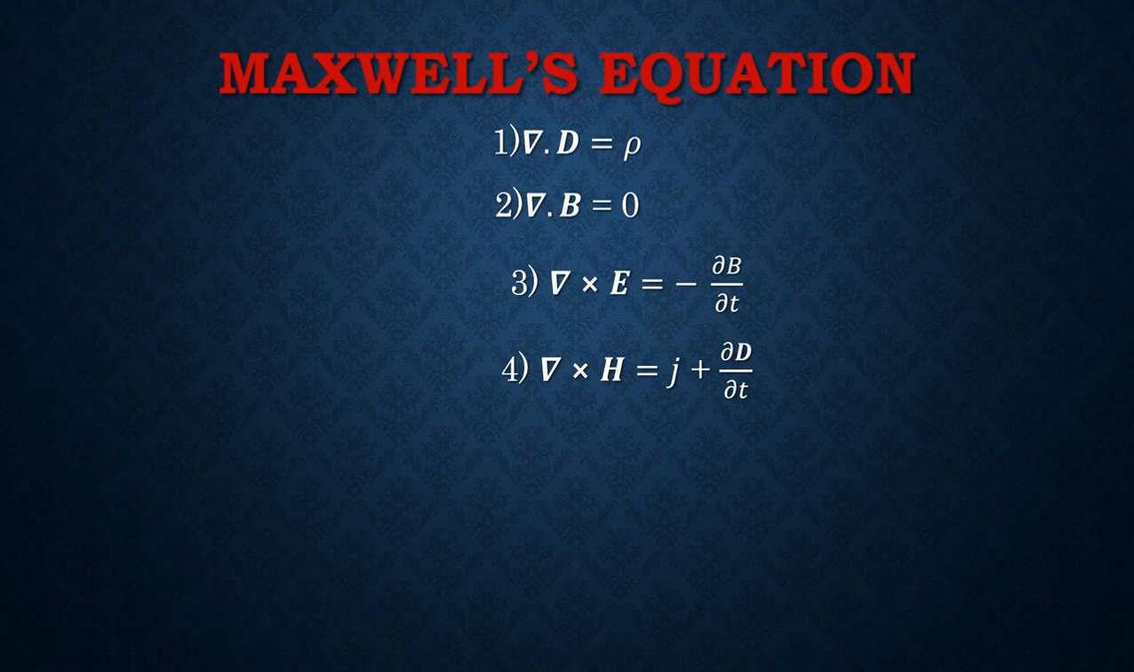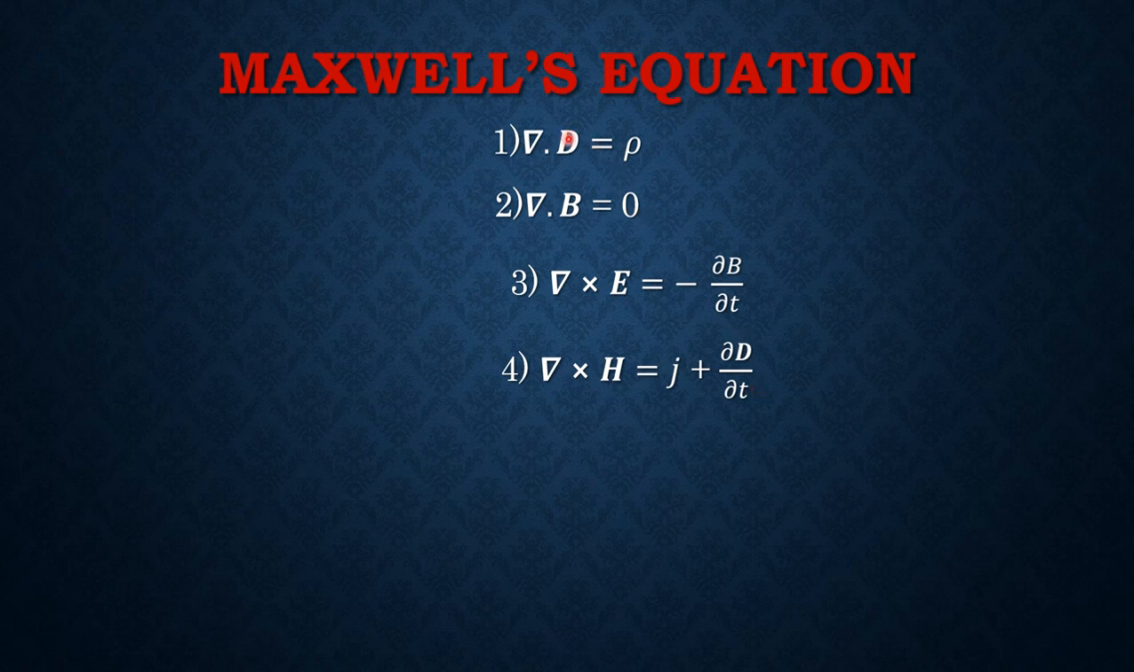Maxwell's equations. There are four fundamental equations of electromagnetism known as Maxwell's equations, which may be written in differential form. Divergence D is equal to rho, divergence B is equal to 0, curl E is equal to minus ∂B/∂t, and curl H is equal to J plus ∂D/∂t. These four equations are known as Maxwell's equations in differential form.